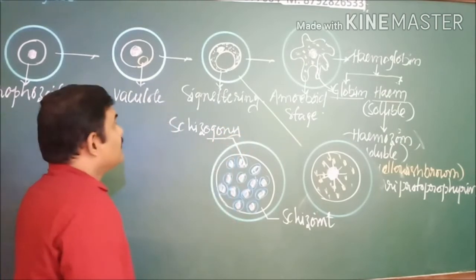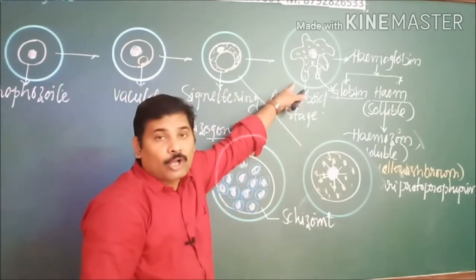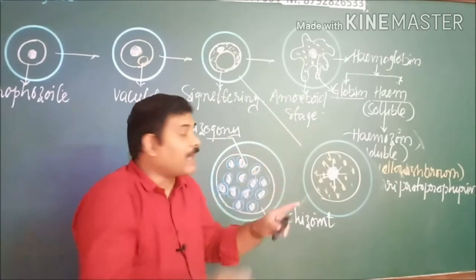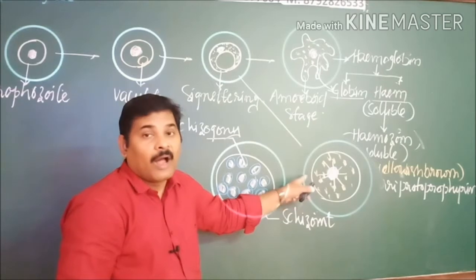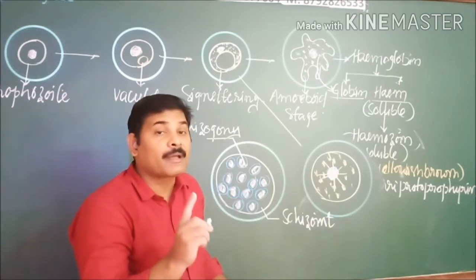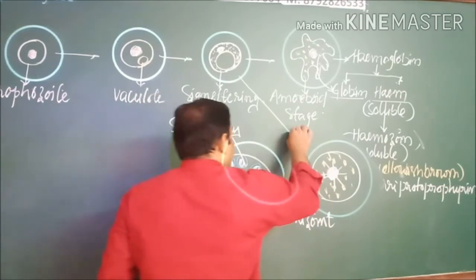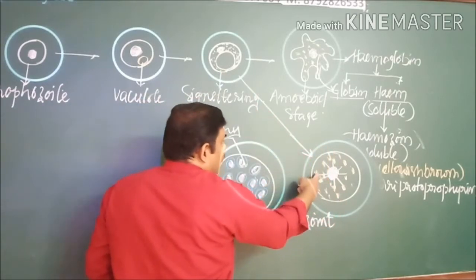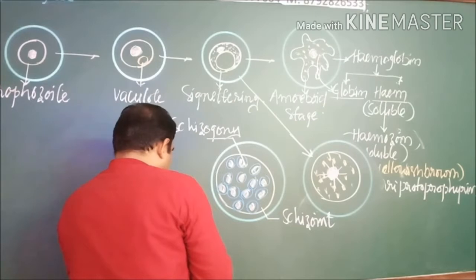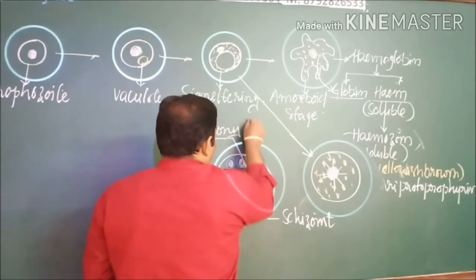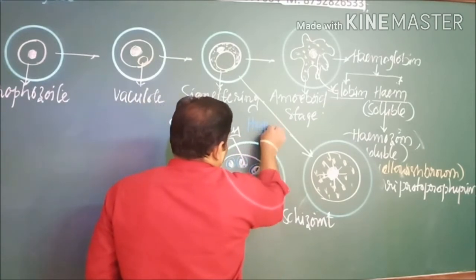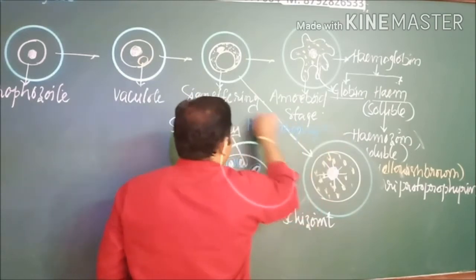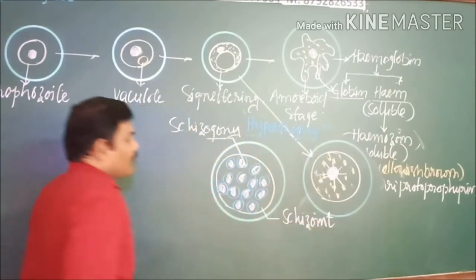And I said, since this parasite is feeding on the component and increasing in size, it results in doubling the size of the red blood cells also, and this process is known as hypertrophy. Another important point: the size of the red blood cell almost doubles, that is known as hypertrophy.